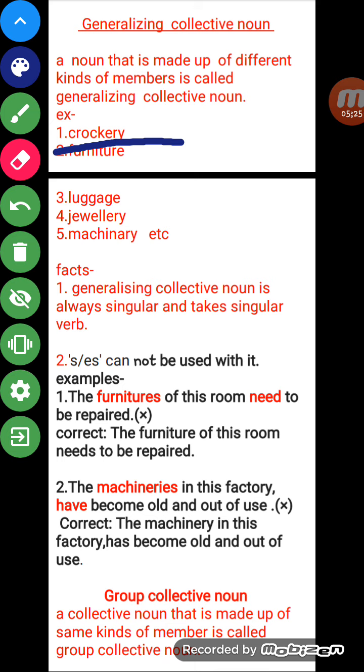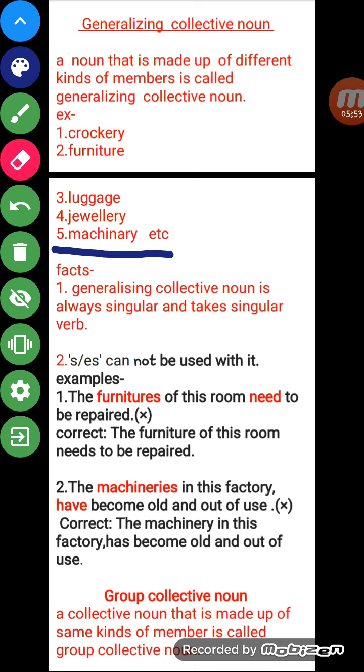So that is a generalizing collective noun. Just like luggage, furniture, jewelry, machinery. If we use machinery, then not only a particular machine that cuts a wall will be used. All the machines, like a washing machine, a mixer, and many other machines will be covered here. So this is a generalizing collective noun.